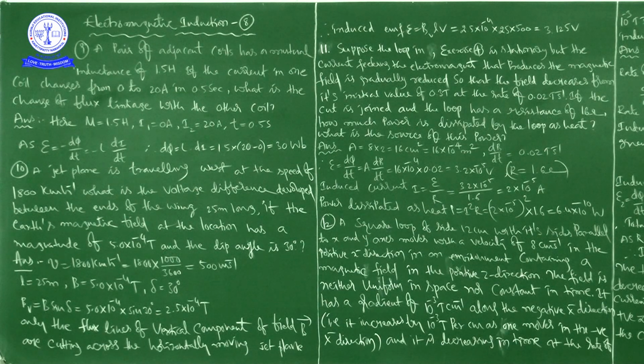Next question, the 12th question, 12th exercise.